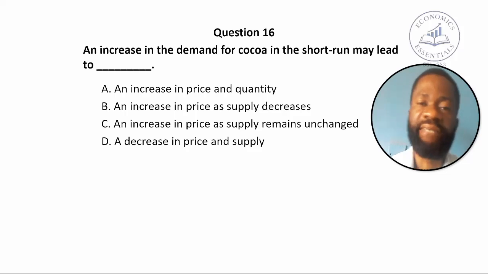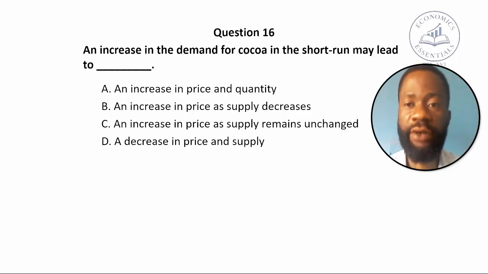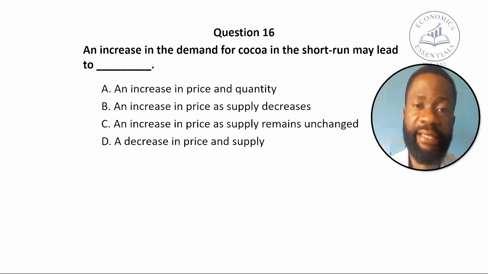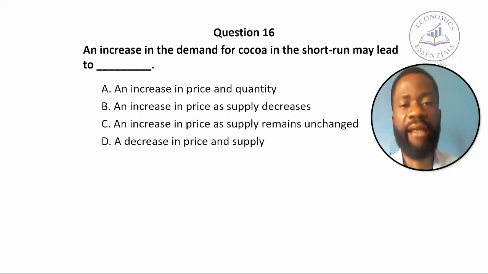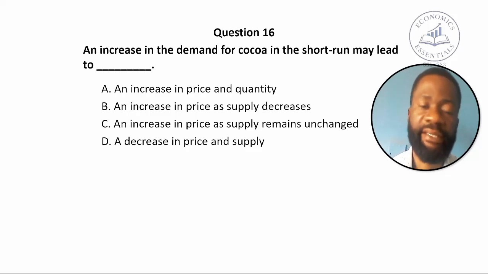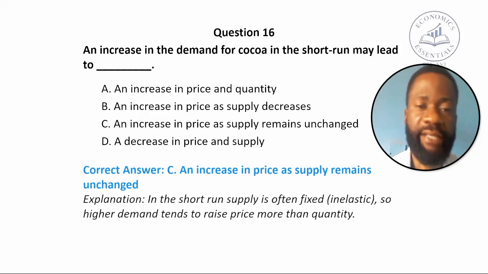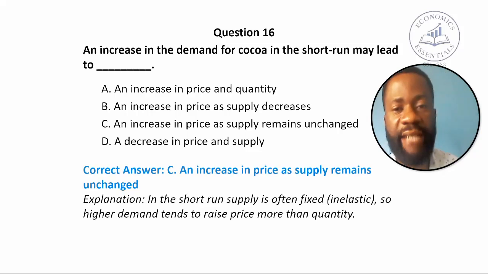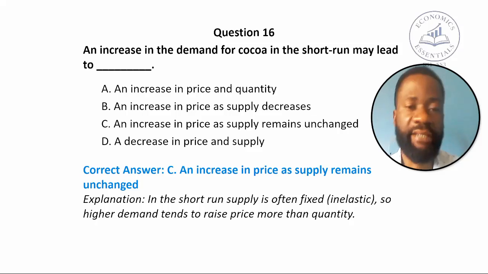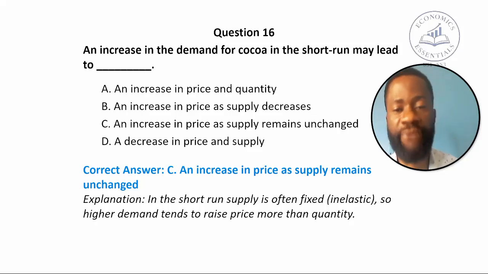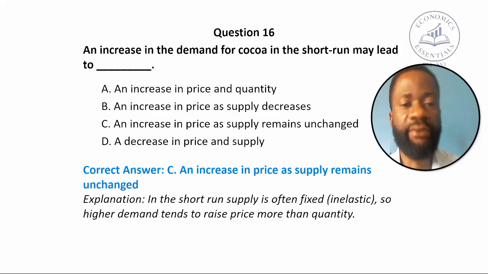Question 16. An increase in the demand for cocoa in the short run may lead to dash. A. An increase in price and quantity. B. An increase in price as supply decreases. C. An increase in price as supply remains unchanged. And D. An increase in price and supply. Let's see the correct answer. The correct answer to the question is C. An increase in price as supply remains unchanged, meaning that in the short run, supply is often fixed, meaning that it is inelastic. So the higher demand tends to raise price more than quantity.